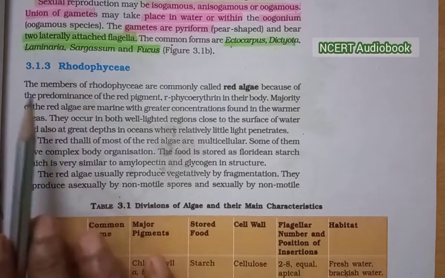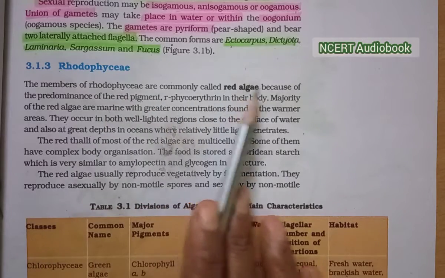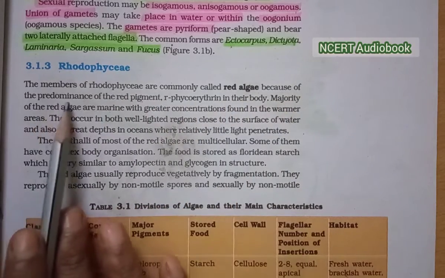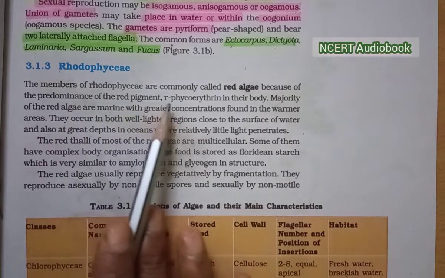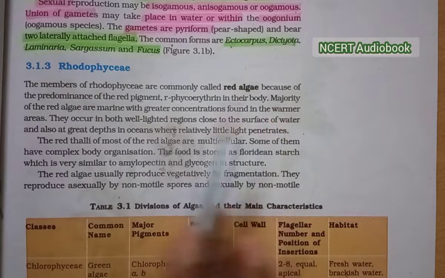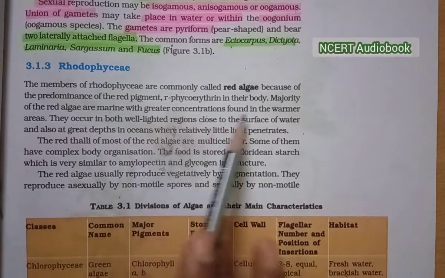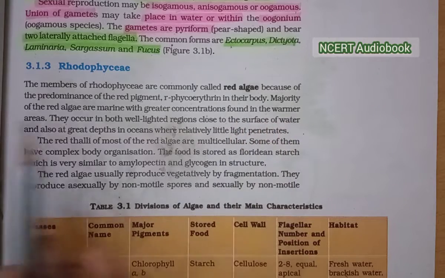3.1.3 Rhodophyceae. The members of the Rhodophyceae are commonly called red algae because of the predominance of the red pigment, phycoerythrin, in their body. The majority of the red algae are marine, with greater concentrations found in the warmer areas.